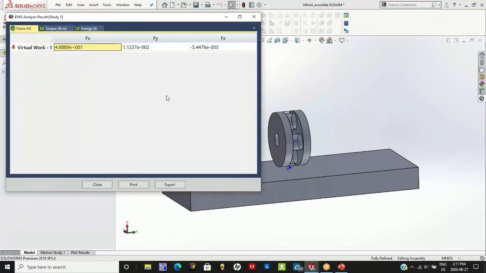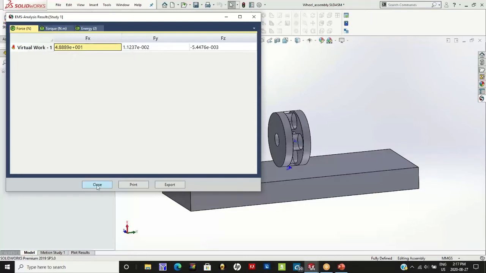So the steel plate is attracted towards the magnetic wheel with a force of close to around 48.8, or almost 50 newtons. This is for a rubber which has about 1.5 millimeter thickness.